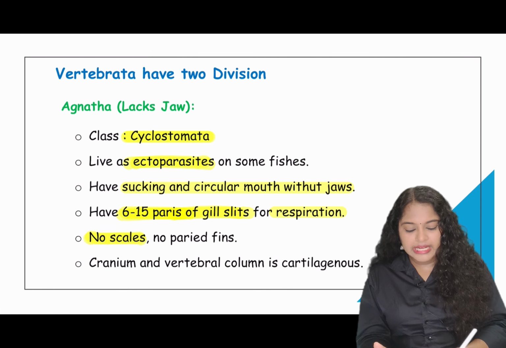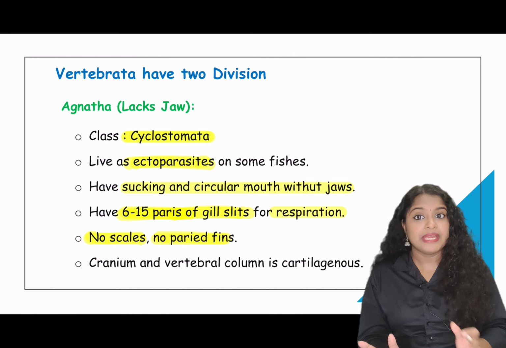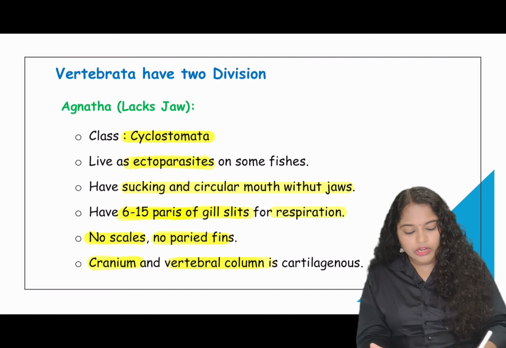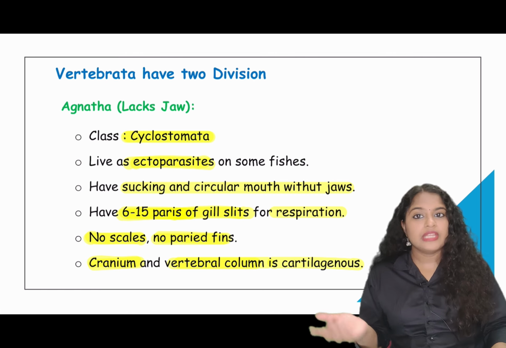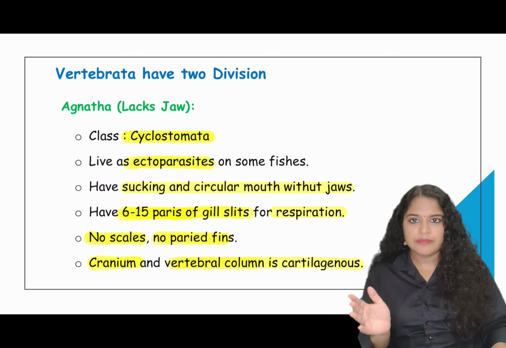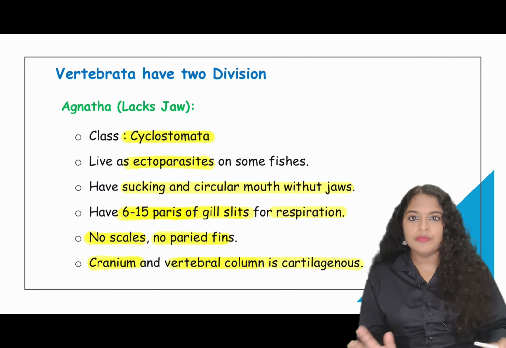Then no scales or paired fins are present. They won't have any scales or any paired fins. Okay, so the cranium and vertebral column are cartilaginous. Since they are vertebrates, they obviously have a vertebral column and a cranium. So these two are cartilaginous, not bony.